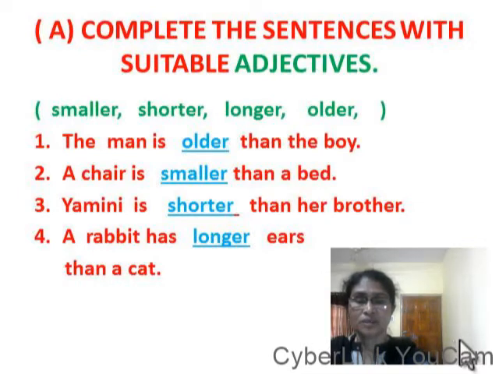Yamini is shorter than her brother. Shorter is the adjective, ending with er. A rabbit has longer ears than a cat. Longer is the adjective, ending with er.